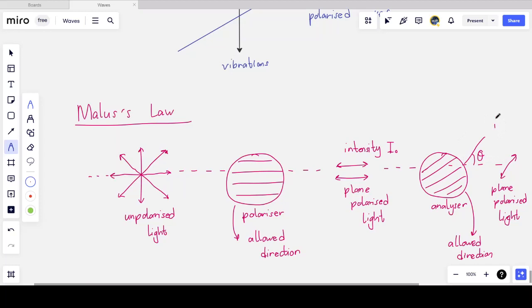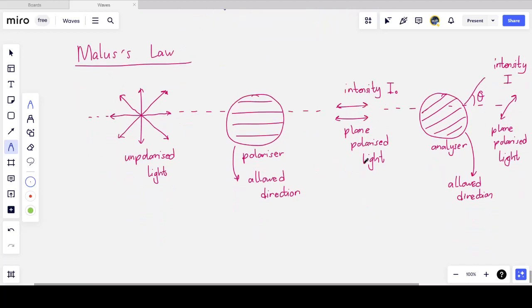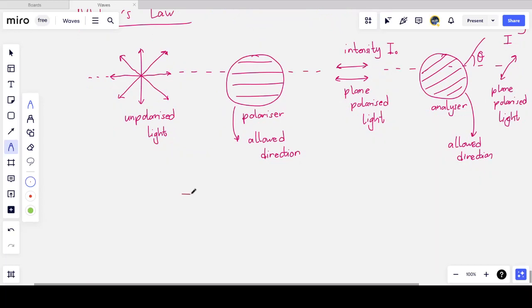And so this intensity that passes through, we call I. And so Malus's law mathematically says that the final intensity I is equal to the initial intensity that passes into the analyzer, I0, times the cosine squared of the angle theta.